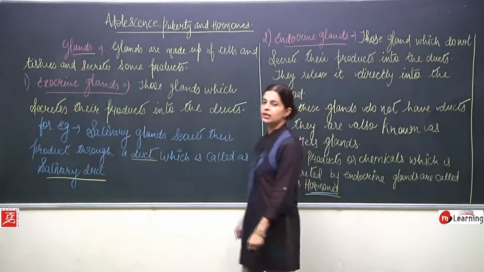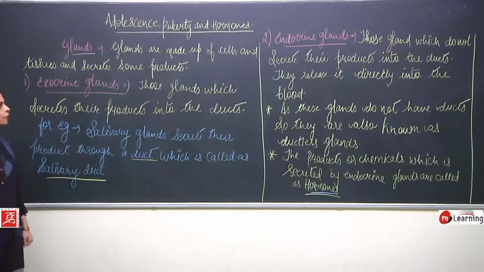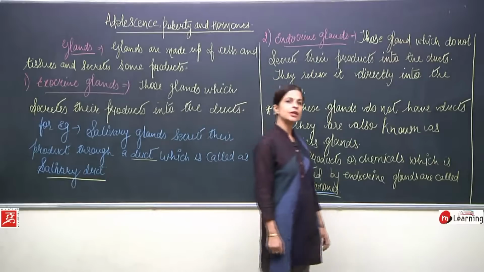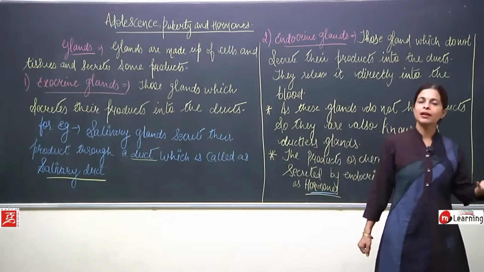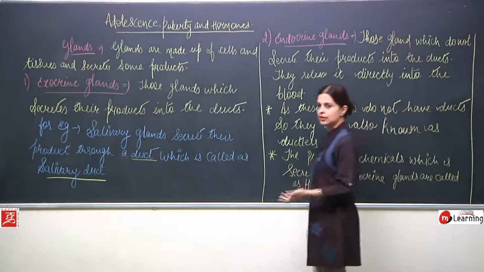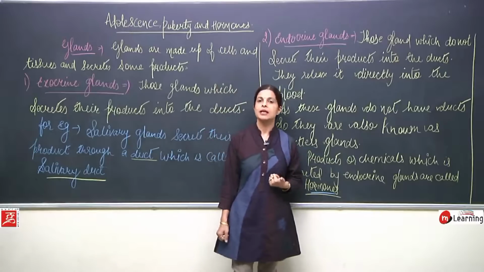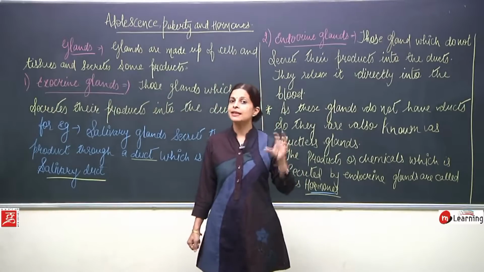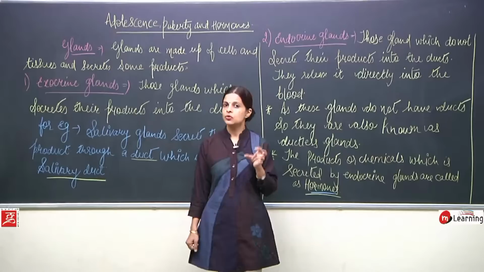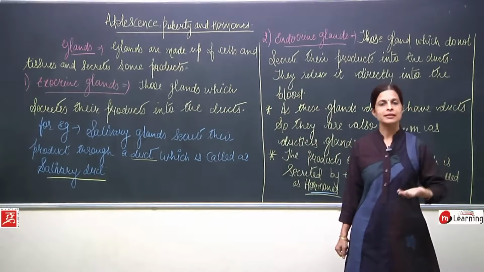We'll talk more about the endocrine glands and we will talk more about the hormones. Okay. So first of all, children, what are we talking about? We are talking about the glands. Now what is the meaning of gland? As all the other parts of the body are made up of what? Cells and tissues. In a similar way, even the glands are made up of cells and tissues. Now when can we say that this particular thing is a gland? Because they secrete certain juices. So the glands are made up of cells and tissues and they secrete certain products.